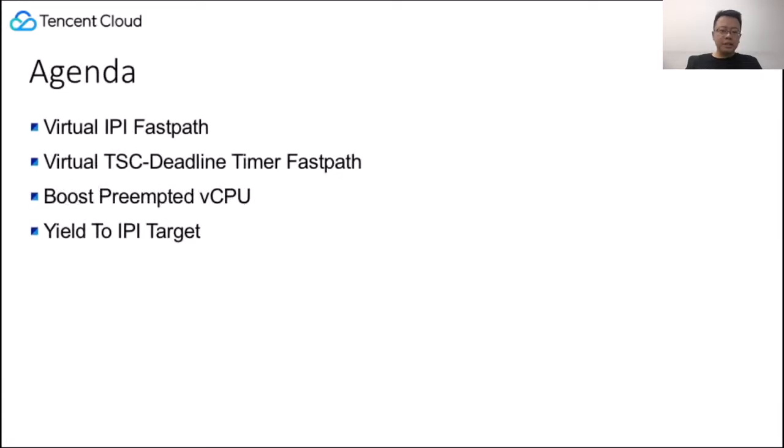Today I will introduce some KVM latency and scalability optimizations. This is today's agenda. Firstly, I will introduce Fastpath for both IPI delivery and the TSC-Deadline timer. Then I will introduce how to boost vCPUs that are delivering interrupts.